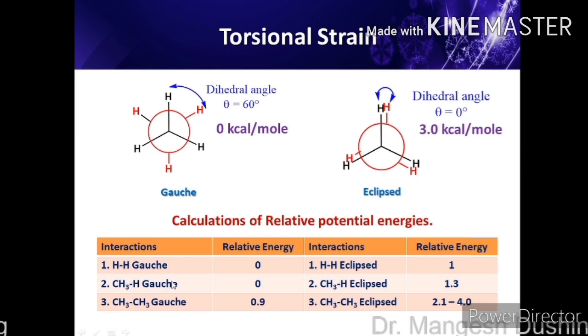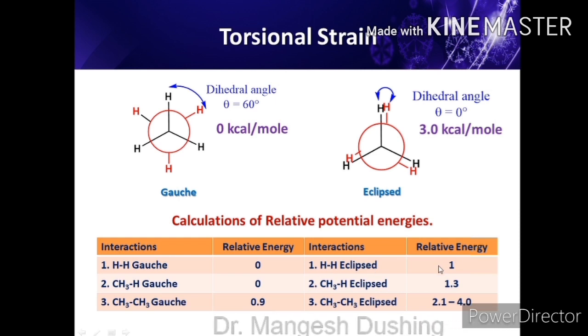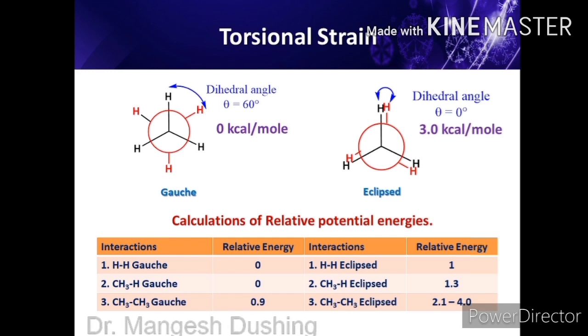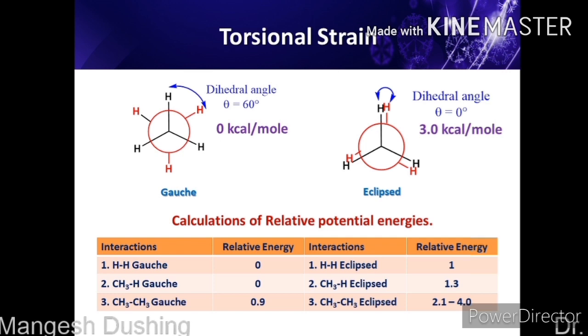In that case we have to remember these 4 values only. If methyls are gauche, the energy rises around 0.9 kilocalorie per mole. Hydrogens eclipsed, the energy rises around 1 kilocalorie per mole. If methyl and hydrogen are eclipsed, then the energy rises around 1.3 kilocalorie per mole. And if methyls are eclipsed, then the energy rises around 2.1 to 4.0 kilocalorie per mole.